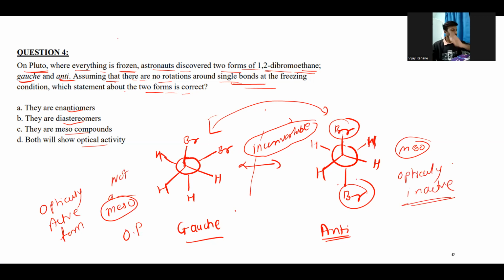This is the optically inactive form. That's why this is one optically active form and this is one optically inactive form. These two forms are diastereomers of each other, right? Any question?